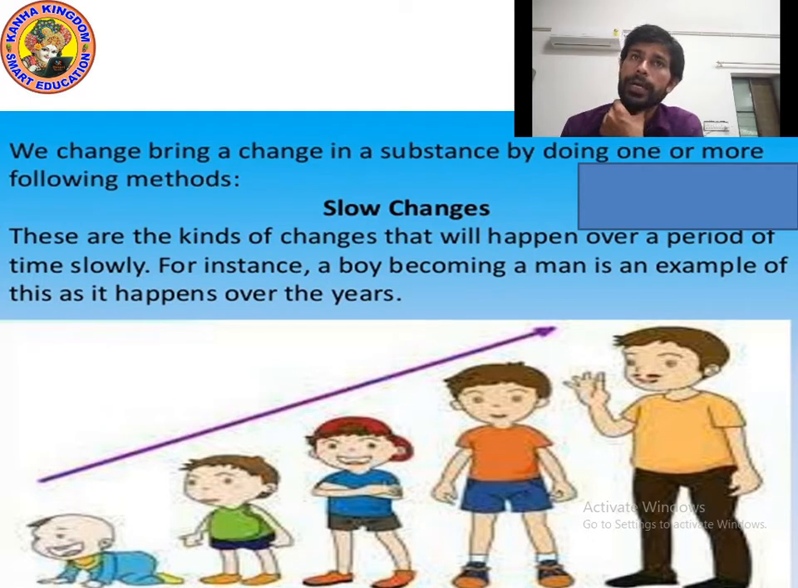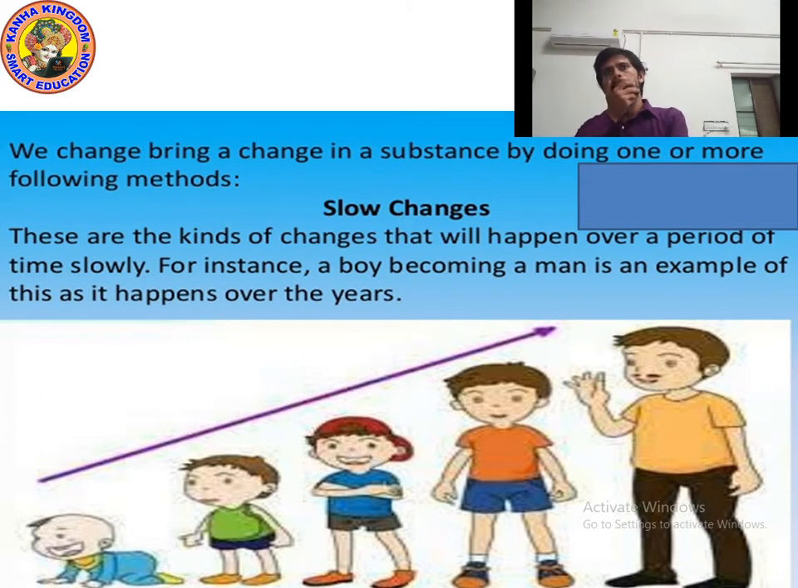Okay kids, so as I told you in the beginning, there are many types of changes: slow changes, fast changes, reversible changes, irreversible changes, periodic changes, non-periodic changes. First of all, we will study slow changes. What do you mean by slow changes?